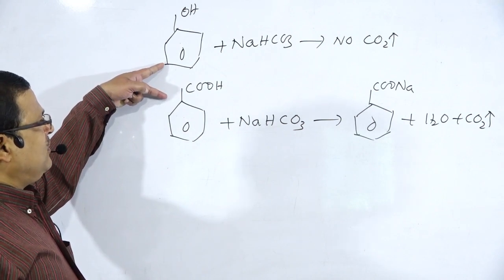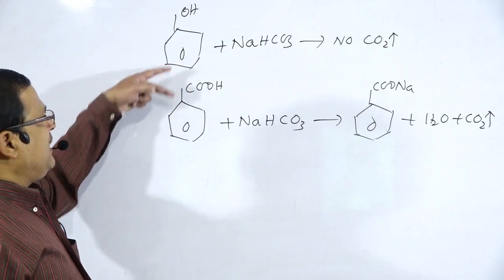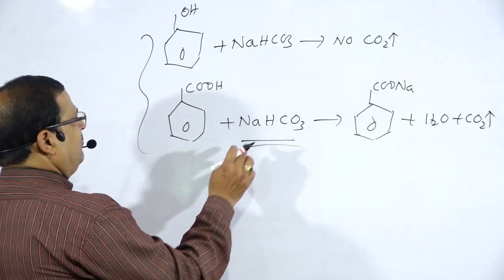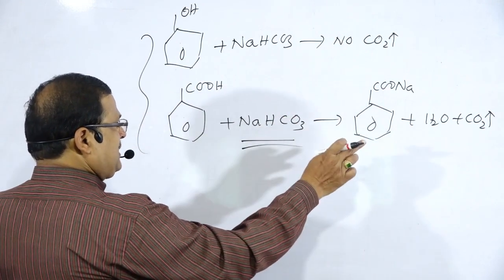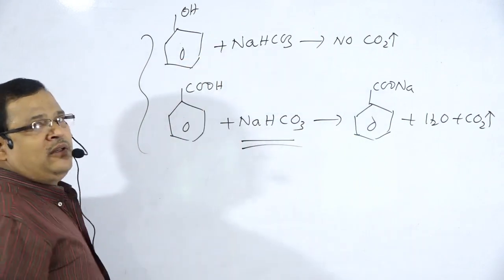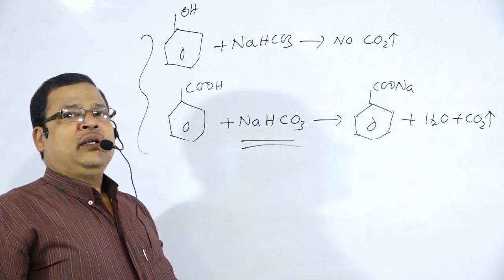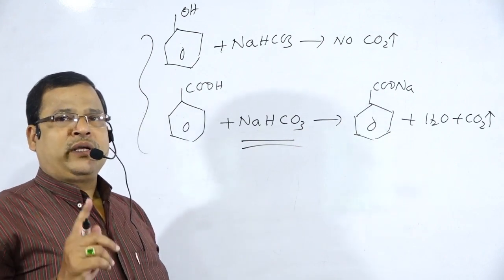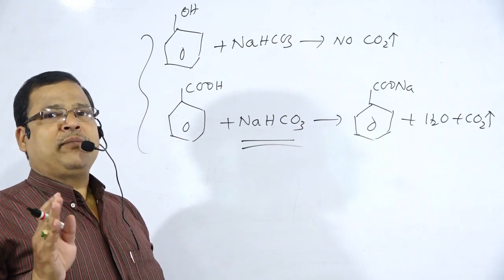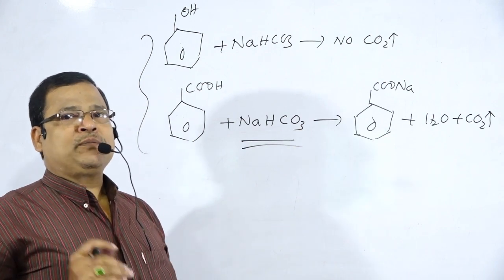We have compared also: benzoic acid is more acidic than phenol, and we can distinguish between these two by sodium bicarbonate, which gives release of carbon dioxide for benzoic acid and no release of carbon dioxide for phenol. So this is the reaction due to the H part, that is action with metals, alkalis, carbonates and bicarbonates. Next we'll go for the reaction due to the OH part.